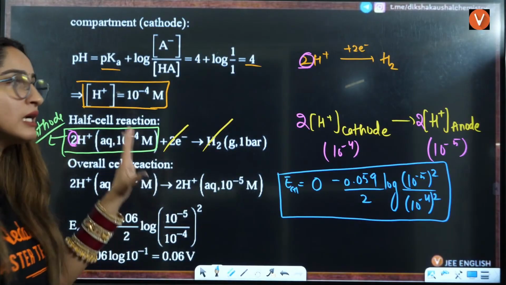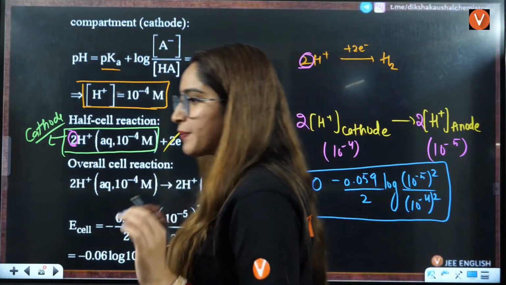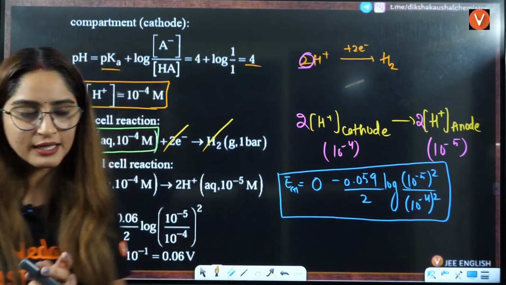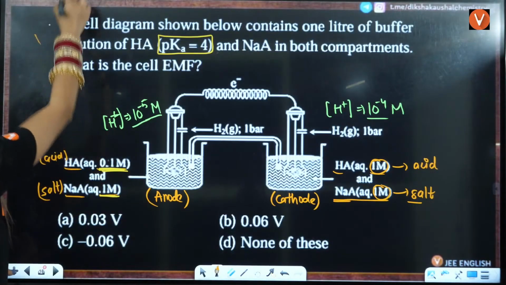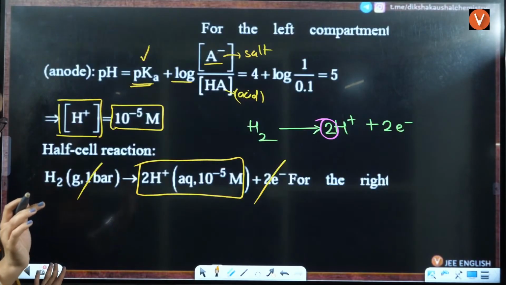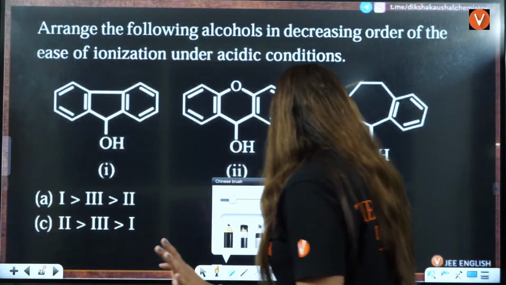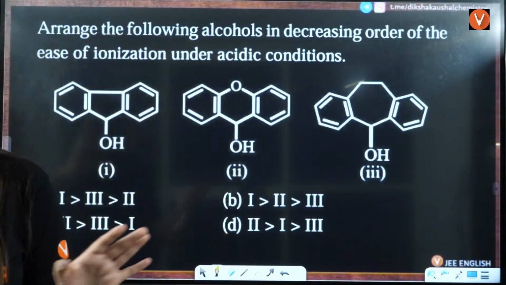Everybody understood? Is there any problem in this question? Then let me know in the chat box if there is any problem here. This we have done. Is that clear to everybody? Students, I want to know your response also in the chat box if that is clear.